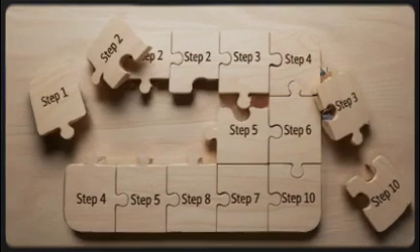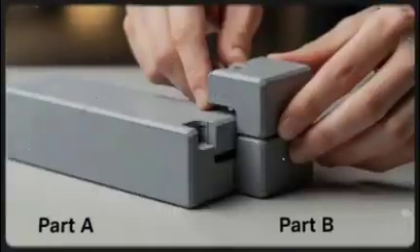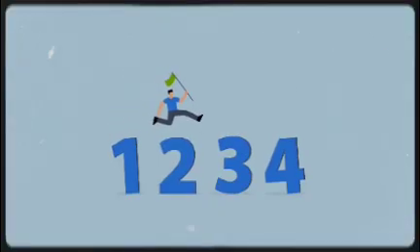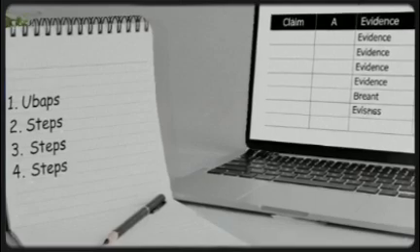Seventh, the decompose and compose model. Big problems become solvable when split into atomic tasks. Break a request into parts, perfect each, then assemble. Step 1: summarize source A in 6 bullets. Step 2: summarize source B in 6 bullets. Step 3: create a comparison table with columns.